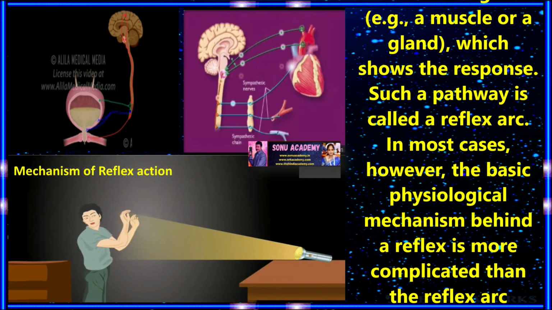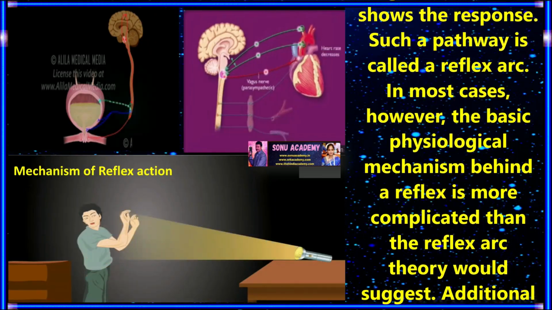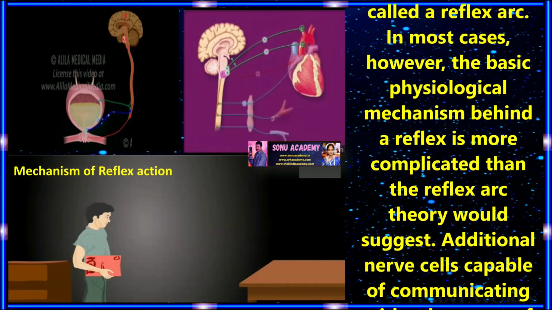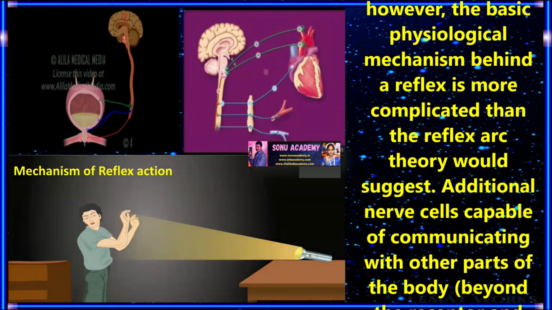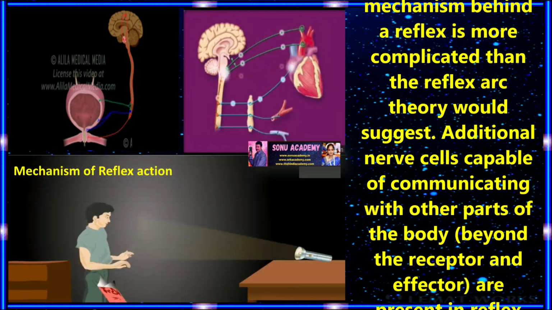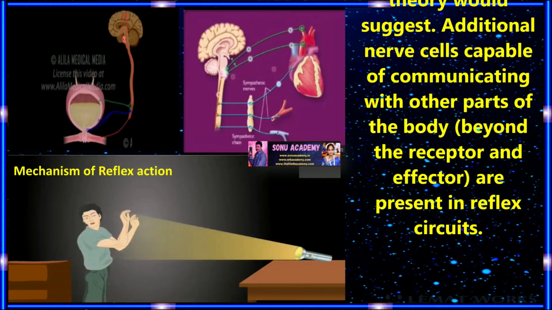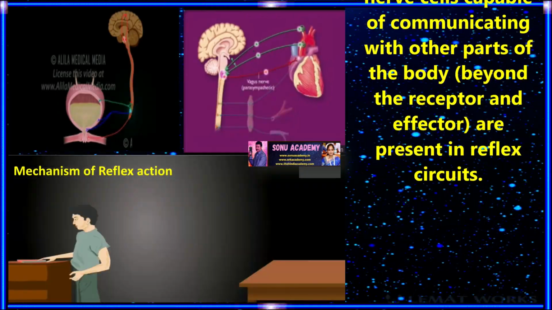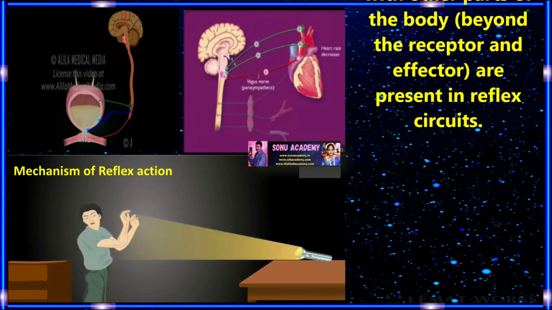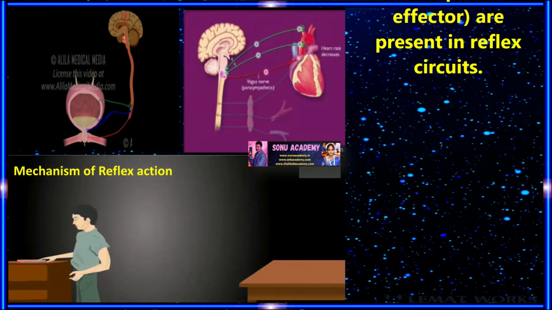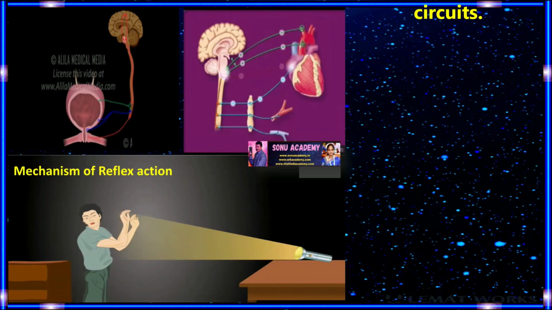Such a pathway is called a reflex arc. In most cases, however, the basic physiological mechanism behind a reflex is more complicated than a reflex arc theory would suggest. Additional nerve cells capable of communicating with other parts of the body beyond the receptors and effectors are present in the reflex circuits.